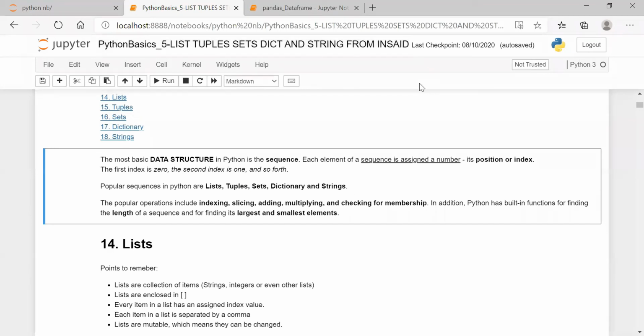No, sir. Shall we go to the next example? Yes, sir.